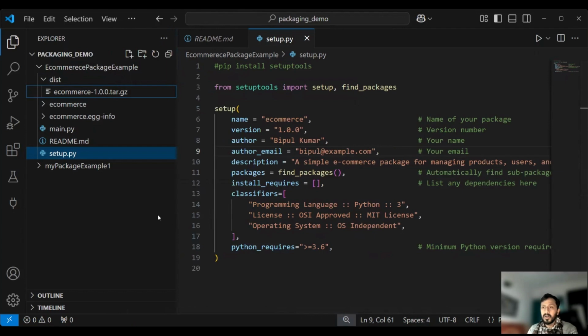And once I copy the path, what I can do, I can again launch a command prompt. So for the command prompt, let's say, I will just start a command prompt at any location.